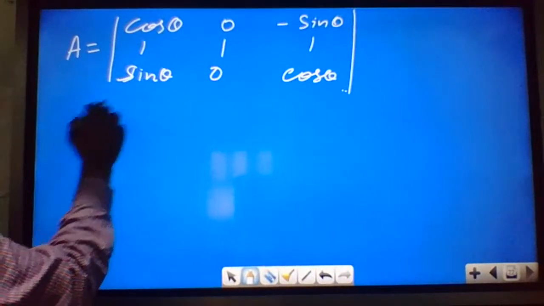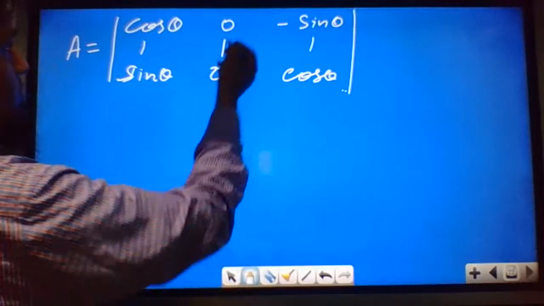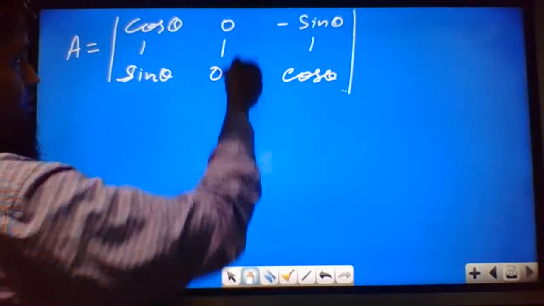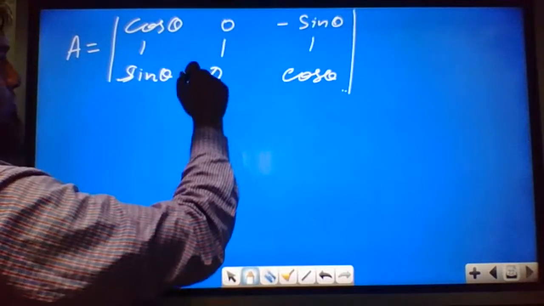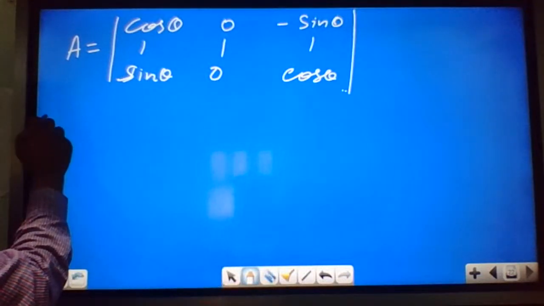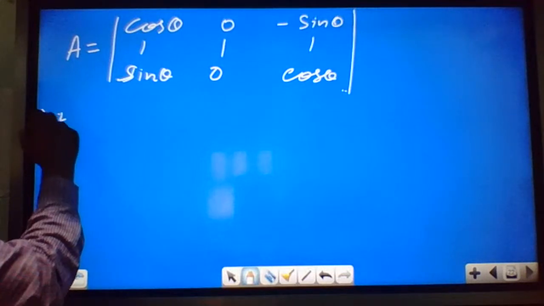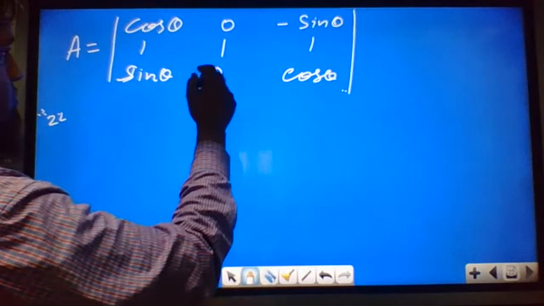You can expand this determinant using any row or any column. There is only one nonzero element in the second column, so I will expand through this. Since this is the second element of the second row, it is a22, so 2 plus 2, we take the positive sign.